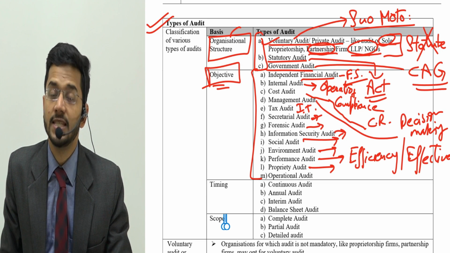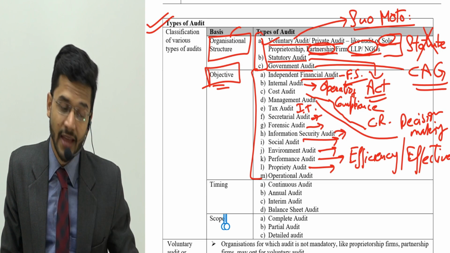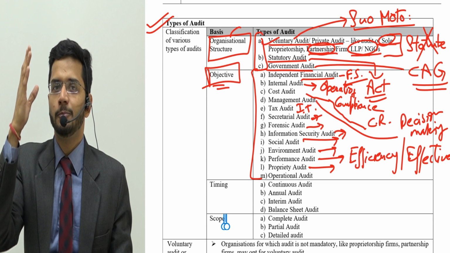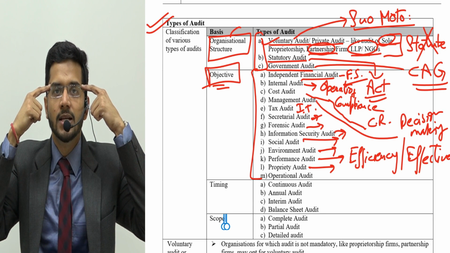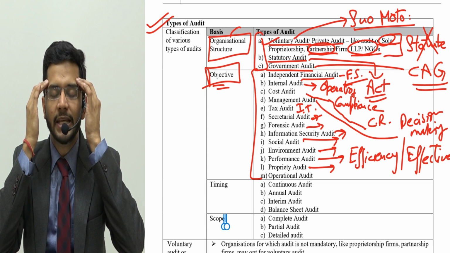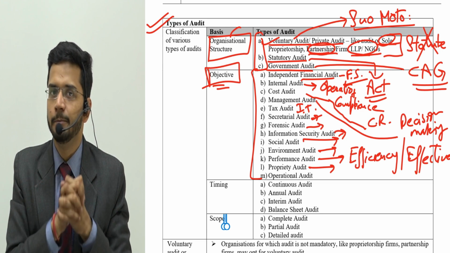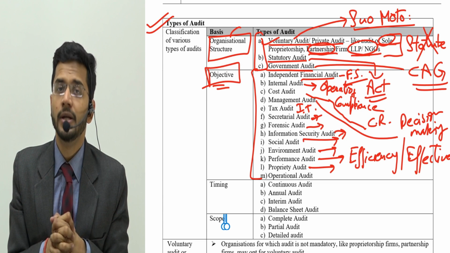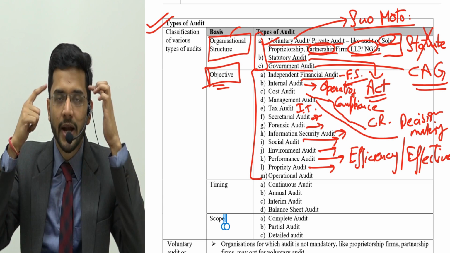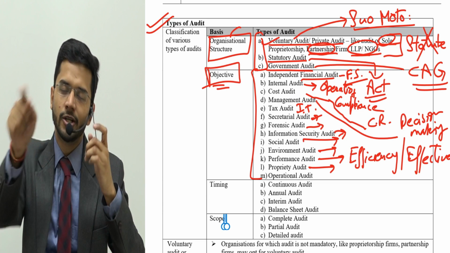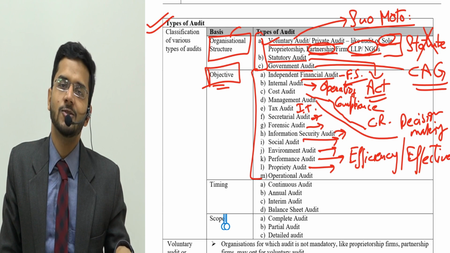So in case of CAG audit, government audit, that audit is propriety audit. Propriety means samajhdari. Samajhdari means rational application of mind, justification. That is known as propriety. And if the government is not prudent in its spending, then the auditor will report that particular spending in the auditor's report.